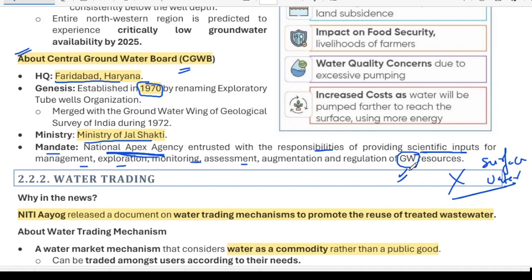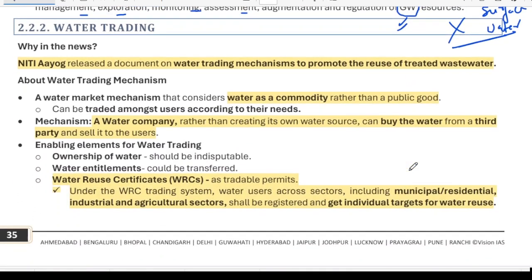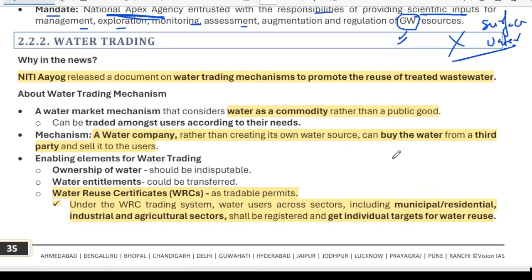Now moving to the next topic, water trading. Niti Aayog has released a document on a water trading mechanism. This will promote the reuse of treated wastewater.